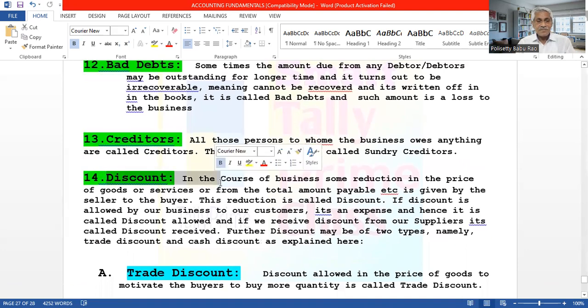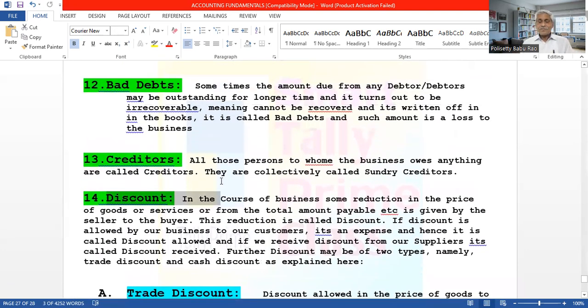Then discount. What is meant by discount? Allowing or giving some reduction in the price of the goods, or in the amount payable, or in the debt amount. That reduction is called discount.